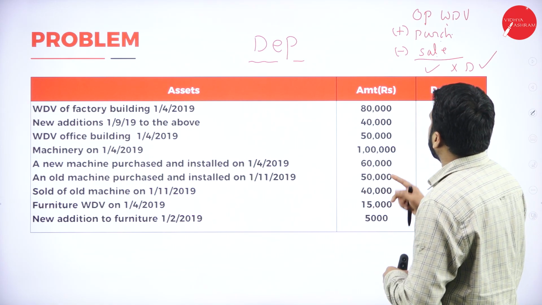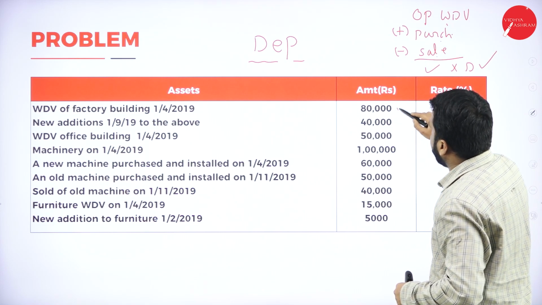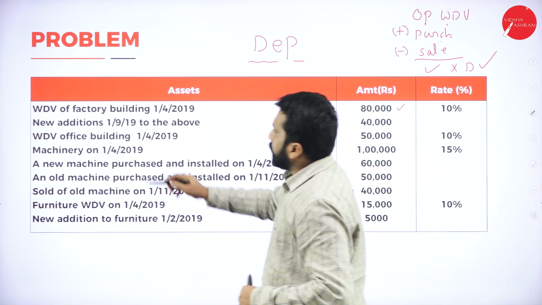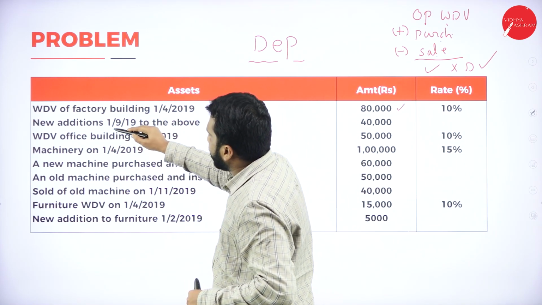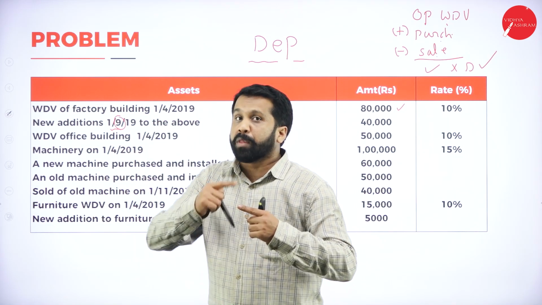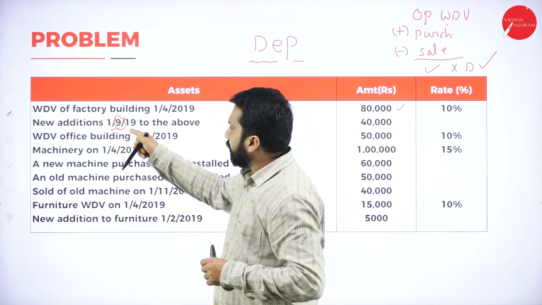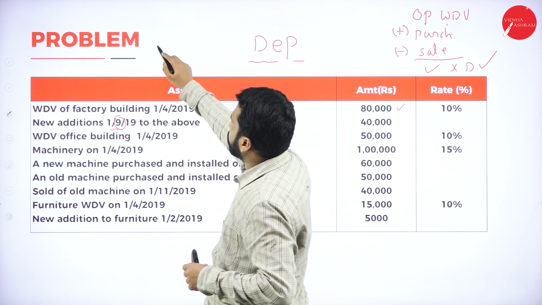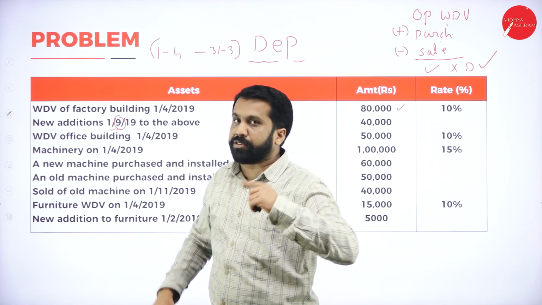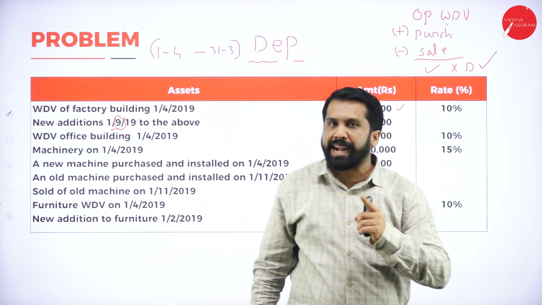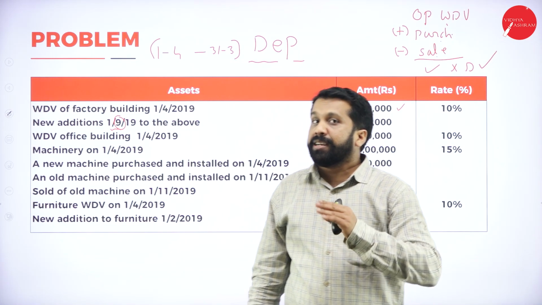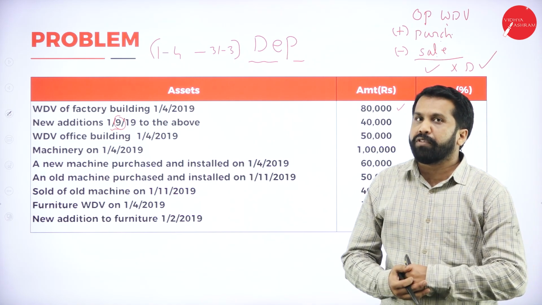In this what happens? Your actual value is 80,000. Your factory building is how much? 80,000. New additions, when it is purchased, September, before Gandhi Jayanti or after Gandhi Jayanti? Before Gandhi Jayanti. While calculating, remember your year starts from 1st April, ends on 31st March. Don't go with Jan to December. Always while doing your taxation, your year begins when? 1st April. When will it end? 31st March. This is your financial year.